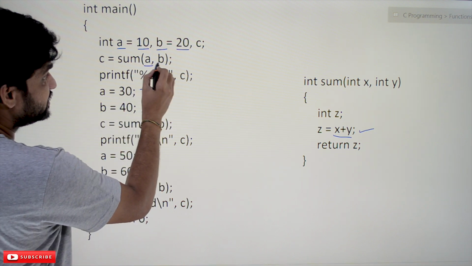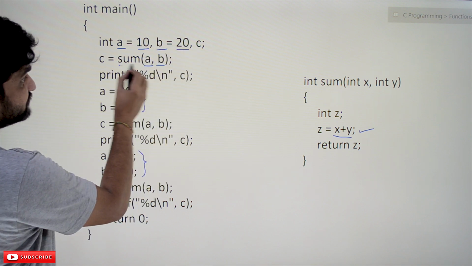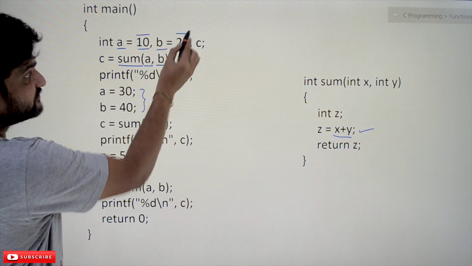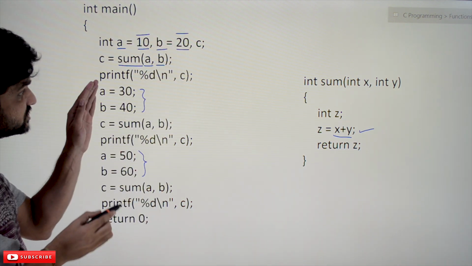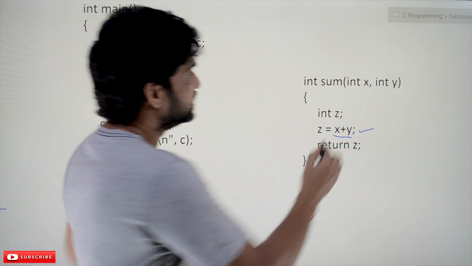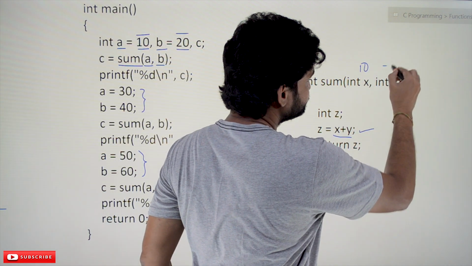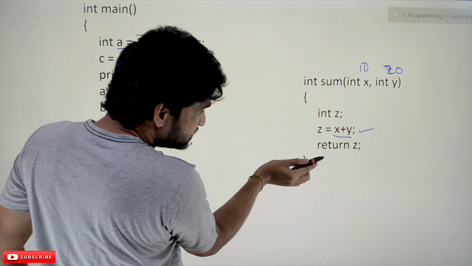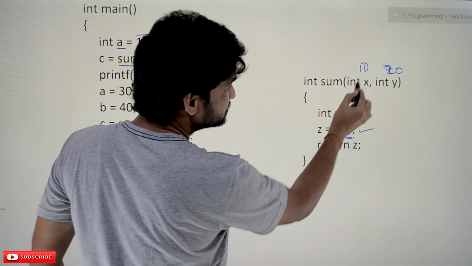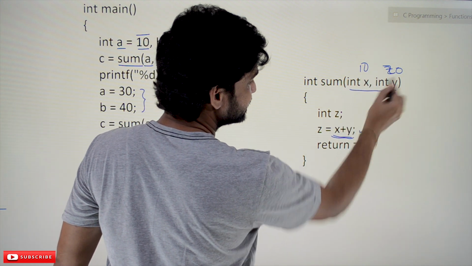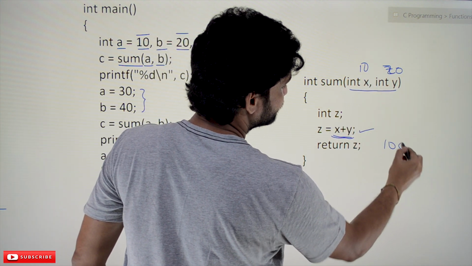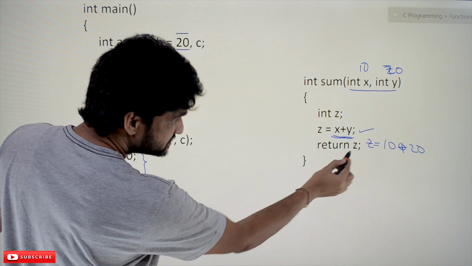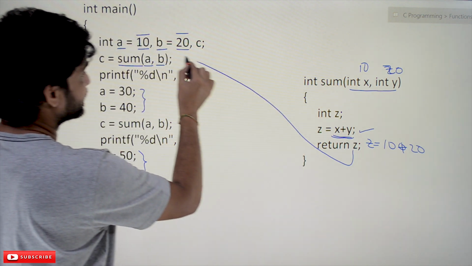Here we called a function, the sum function, with values a and b, and right now the values of a and b are 10 and 20. These values of a and b will be transferred and assigned to x and y, 10 and 20, and in this function we are going to add x and y. The value of x and y within this function is 10 and 20. So we add 10 and 20, the result gets stored in z, and this z value will be returned back.